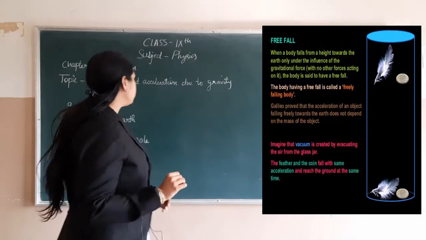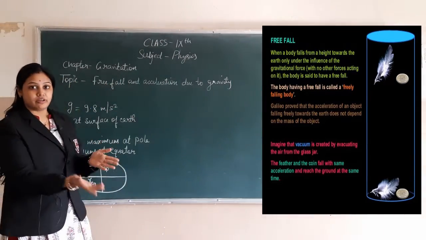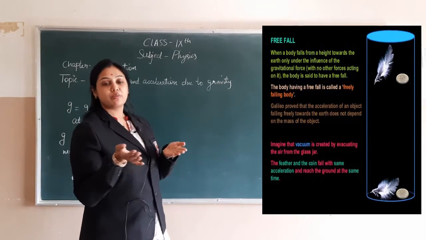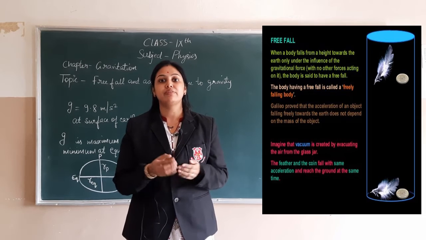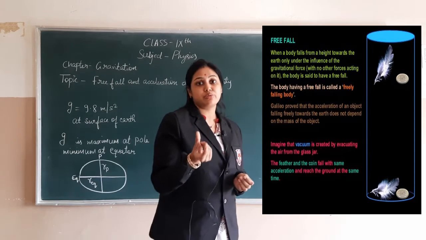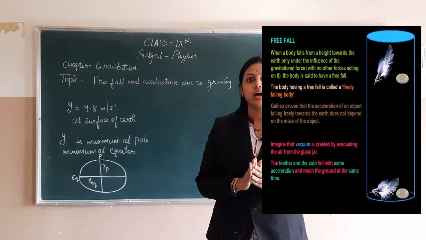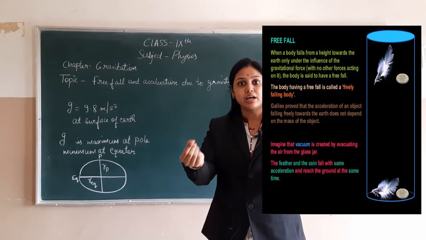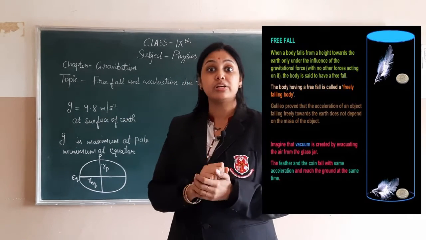So today I am going to teach you a topic from the chapter Gravitation: Free Fall. We know that when any object falls under the effect of gravity alone, then we can say that object is in free fall. Suppose you have a stone in your hand. If you simply release that stone from a particular height, you are not giving any kind of velocity to that stone, still the stone is moving downward.